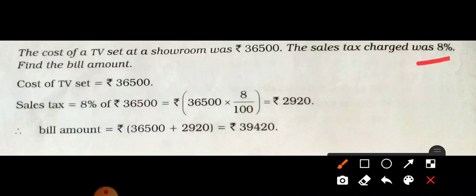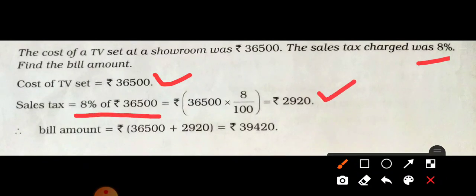So the cost price of the TV is 36,500. That is the selling price of the TV set. Now we have to pay 8% sales tax. So how much will it be? It will be 8% of the cost price of the TV set, which equals 2,920.